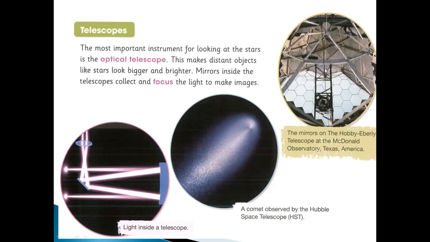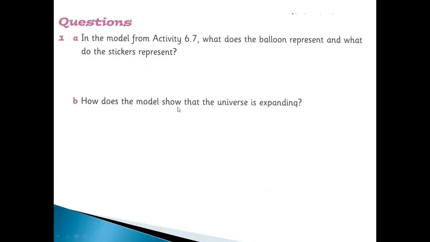Okay, this is the mirror of the Hobby-Eberly telescope at the McDonald Observatory, Texas, America. This is light inside the telescope. You can see the telescope, light inside the telescope, and a comet orbit seen by the Hubble Space Telescope.